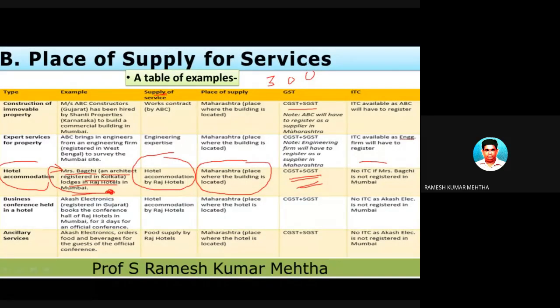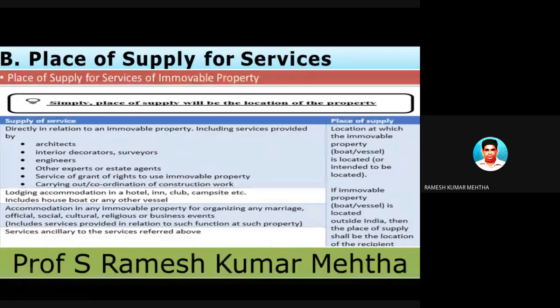So I will skip this one and go into the next slides. Some more immovable property examples are given. Some immovable properties to which services are provided are, for example, a house or a bungalow. Architecture services are provided to this bungalow, or interior decorators or surveyors. Engineering services are provided to this immovable property, or other experts or estate agents are providing this kind of services to immovable property, and many other things.